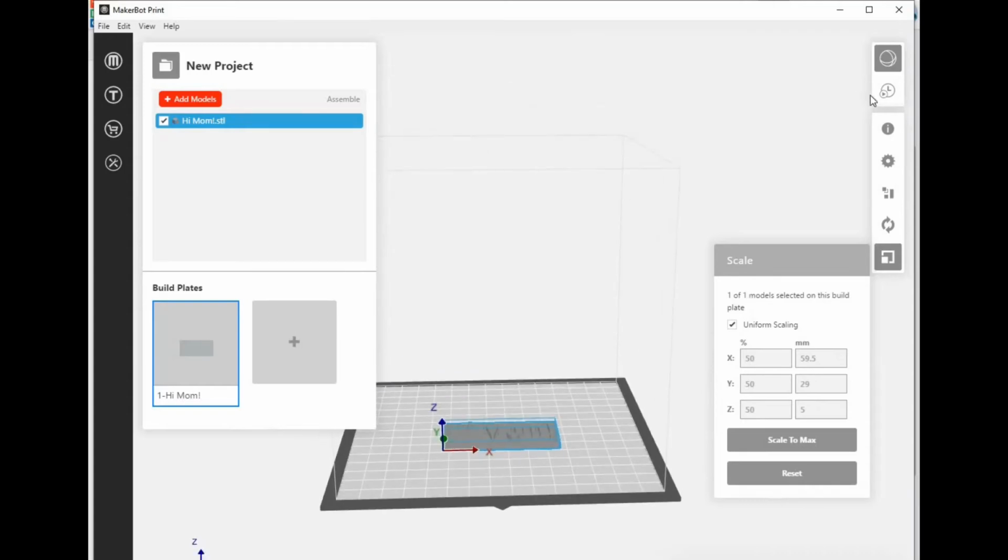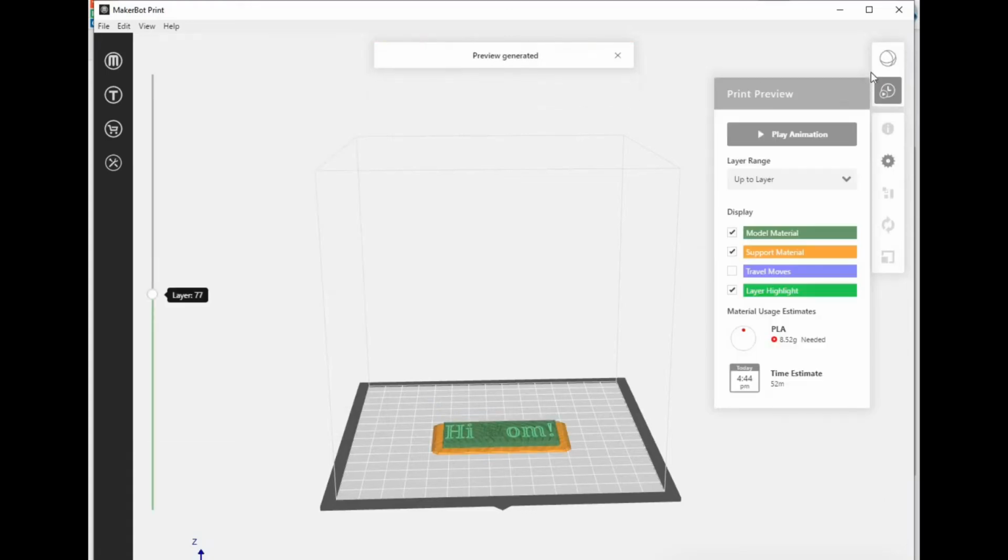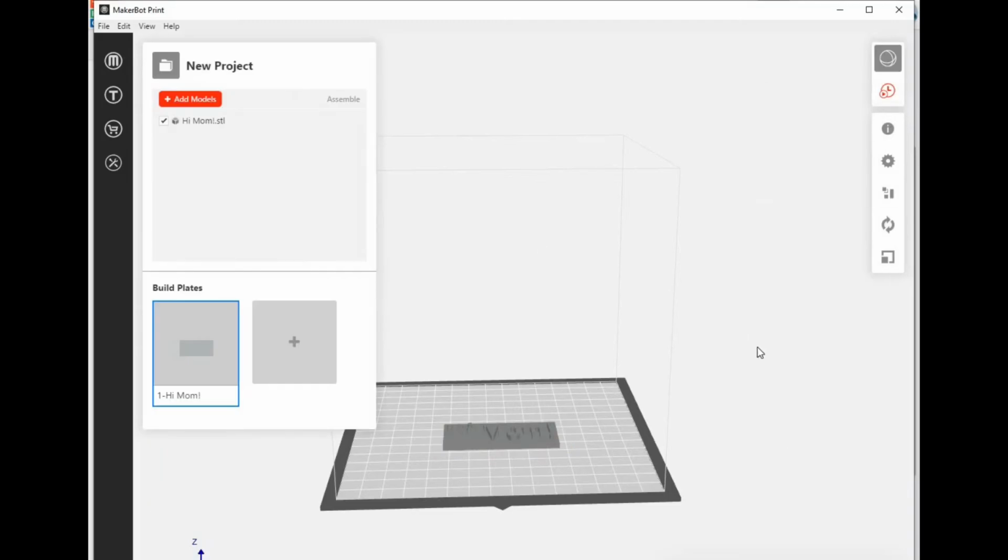All right, I like it about this size instead, so I'm going to go to the print preview again, get an estimate to see how much material will be needed and about how long it'll take. So I'm looking at 8.52 grams, and it'll take less than an hour to print. So that sounds pretty good to me.